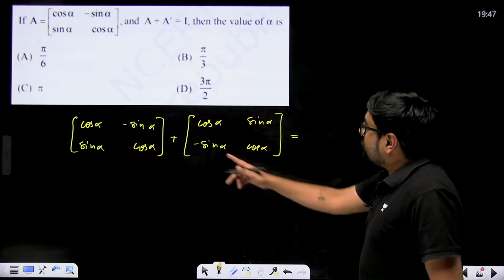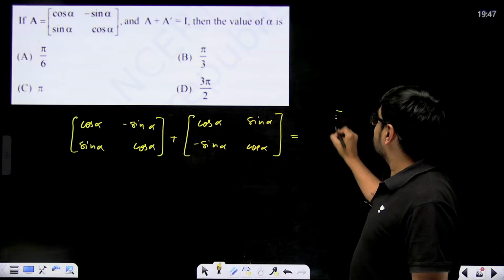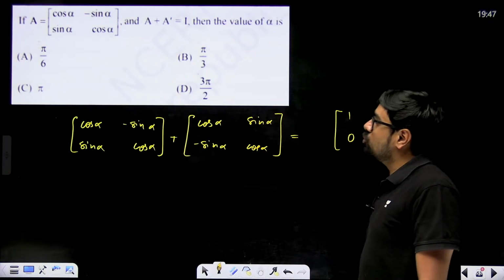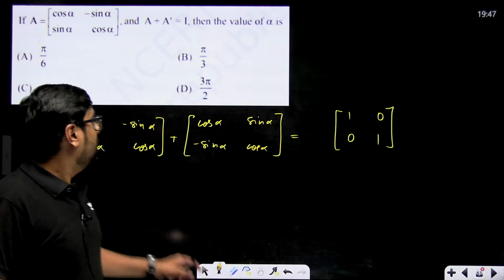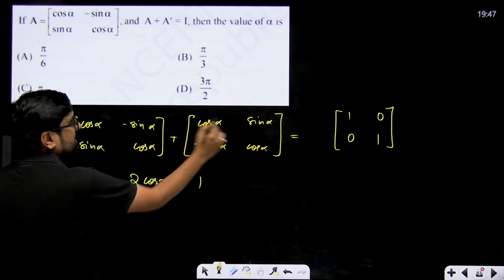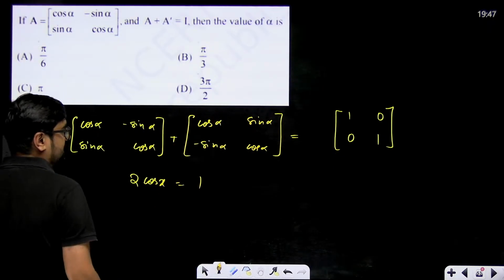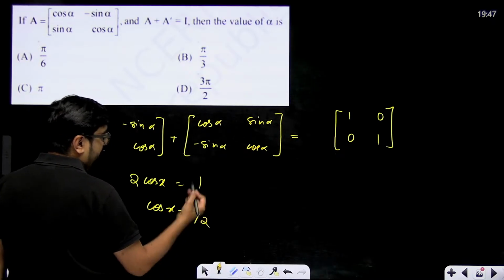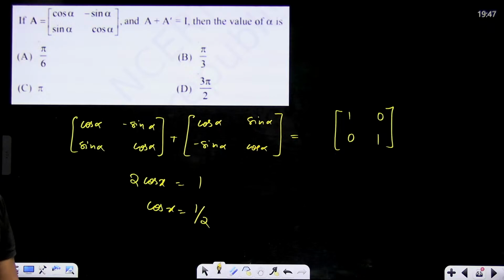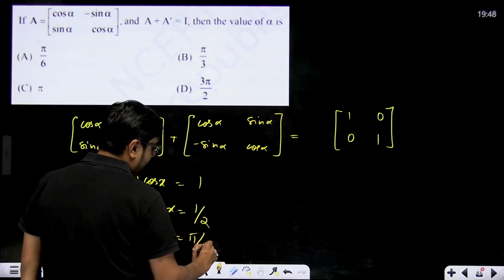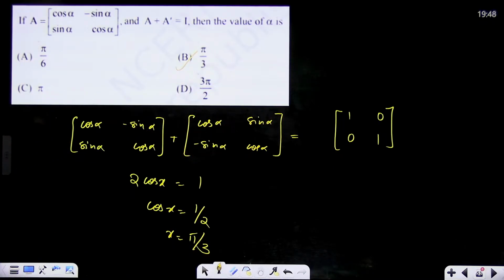All right, A plus A-transpose is equal to I, meaning an identity matrix of order 2 cross 2. So cos x plus cos x, that means 2 cos x, is equal to 1. Minus sin x plus sin x is equal to 0. Sin x minus sin x is equal to 0. And here also 2 cos x equals 1. So cos x is equal to 1 by 2. If you look in the principal branch, what is the value? 60 degrees, pi by 3. So x is equal to pi by 3. Very simple. So these types of questions can be asked.